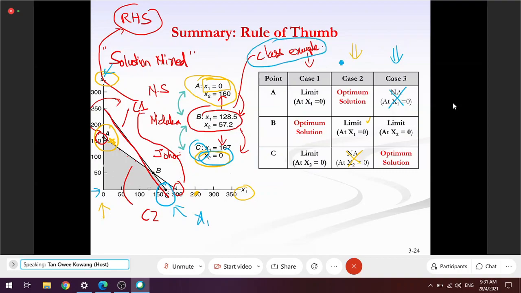On top of that, if the optimal solution is at A, the limit will be at the x2 axis. If the optimal solution is at C, the limit will be the x1 axis. That is the practical way of doing it. But I will also explain why. It's because a change of solution mix theoretically will not happen in such a way that instead of producing something, you immediately change to producing nothing. That is the theoretical part.